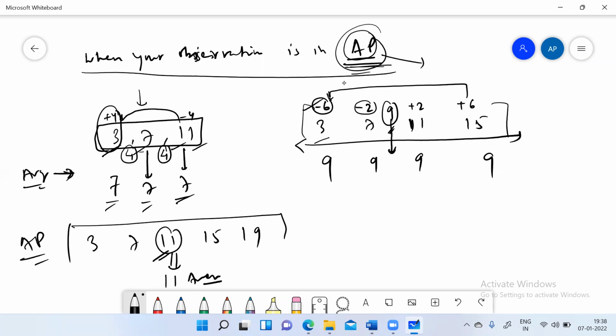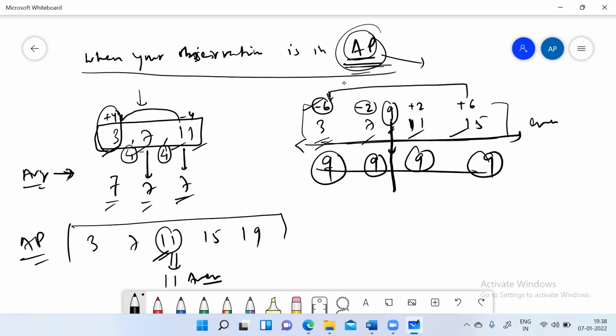Okay, but if there is an even number of observations, like there are 4 observations here, and of course they are in AP, the central value will be the average, but this central value doesn't belong to the series. So another way is to find an average of an AP, if you know that the numbers and the observations are growing.